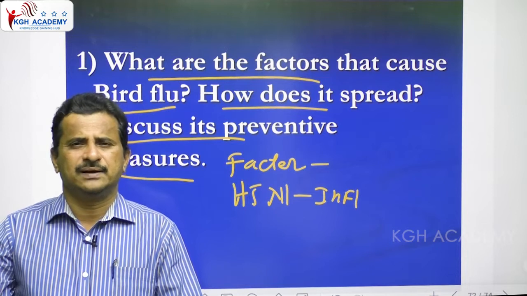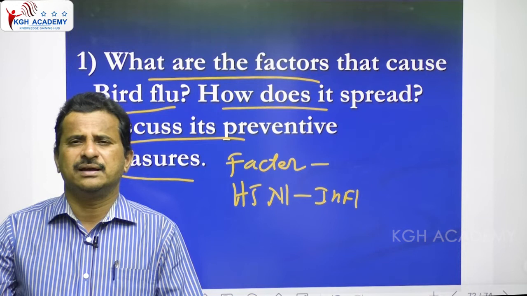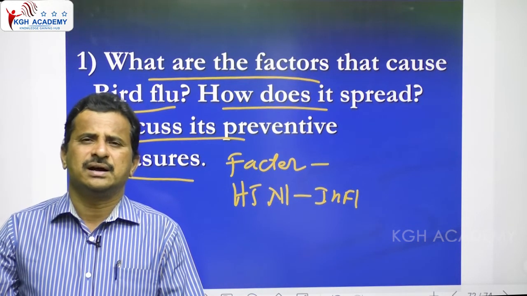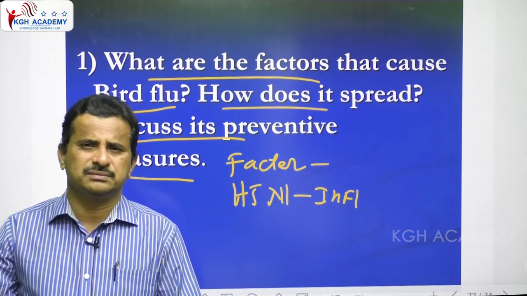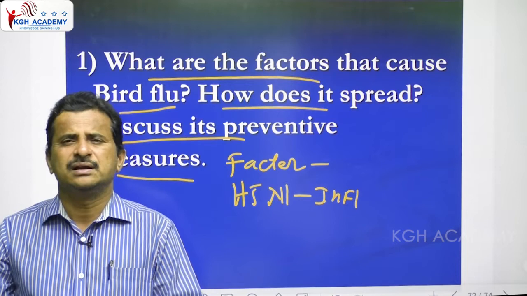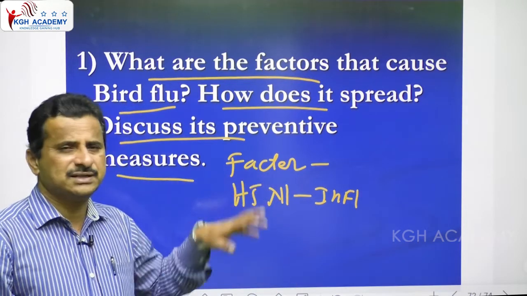Next, migratory birds are mainly reservoirs, and they transmit the virus from one place to another. That's why taking care about migratory birds is compulsory, avoiding touching their material. So these are all the modes of transmission.